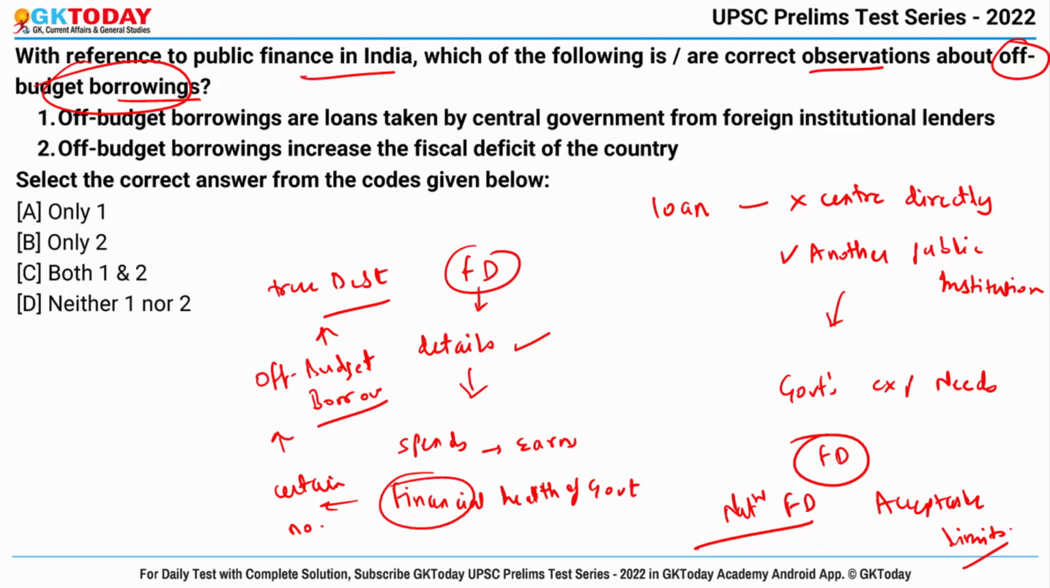Fine. Now coming to the question, off-budget borrowings are the loans taken by the central government from foreign institutional lenders. No, this is wrong, because the government does not take the loan from foreign institutional lenders, rather it takes the loan from any public institution which borrows on the directions of the central government. And the second statement is off-budget borrowings increase the fiscal deficit of the country. No, I have already told you that it has nothing to do with fiscal deficit. So here the correct answer is option D, neither 1 nor 2.